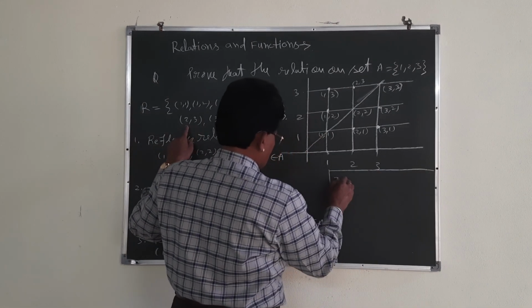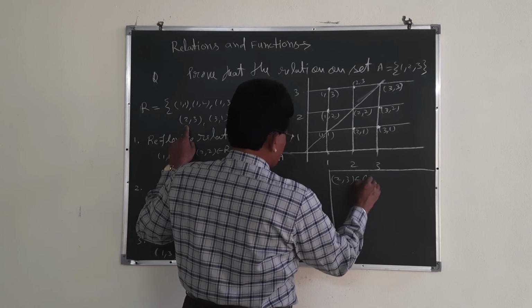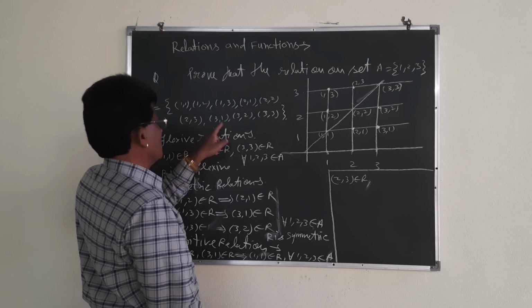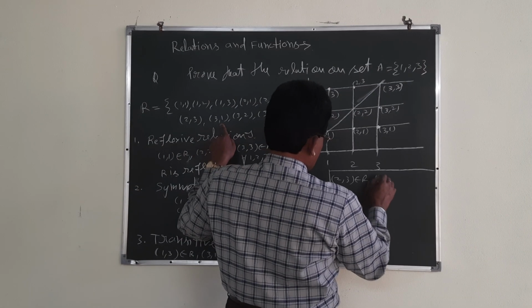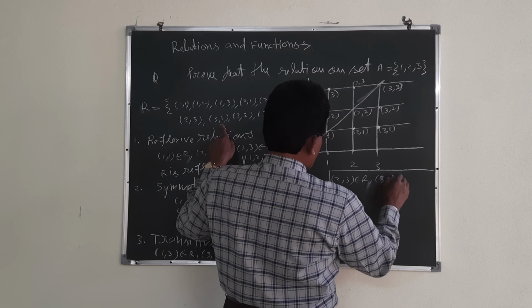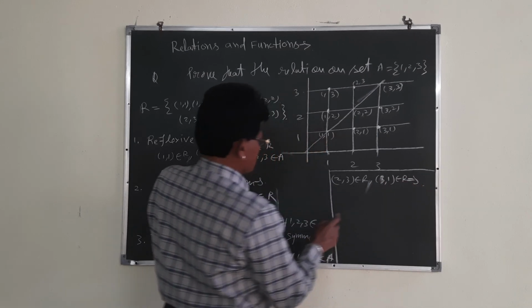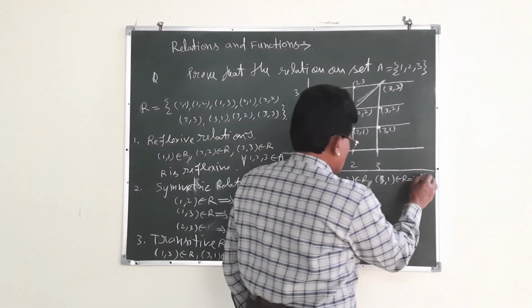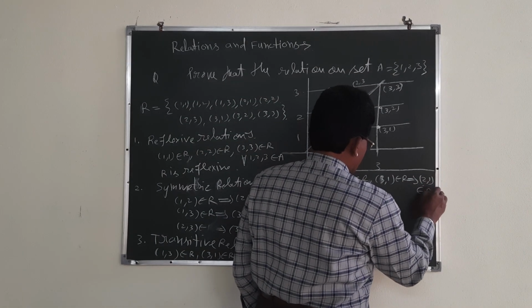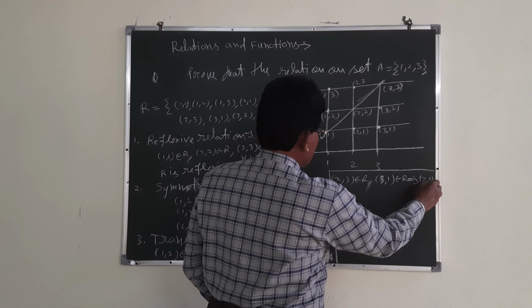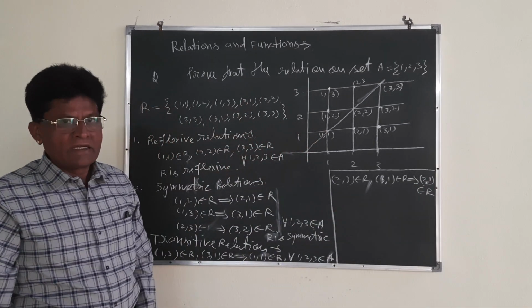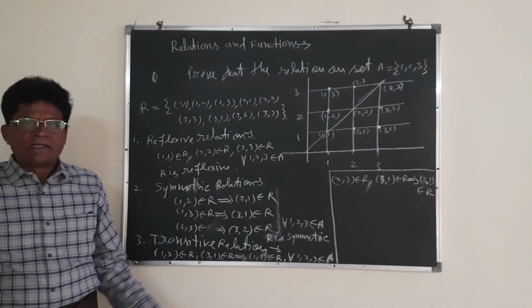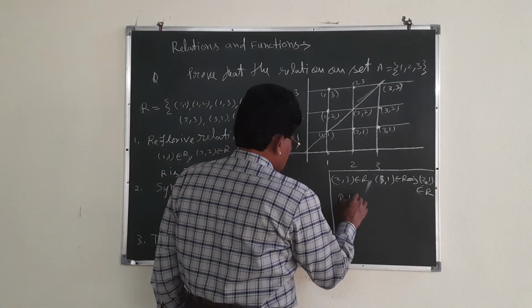For the transitive relation, 2, 3 belongs to R. And next, you see 2, 3 then 3, 1. Take 3, 1 belongs to R. It implies 2, 3 and 3, 1 in continuation give 2, 1. You see whether 2, 1 belongs to R or not. Yes, 2, 1 is also here. That is why by discussing these examples, we can say that the relation R is transitive.